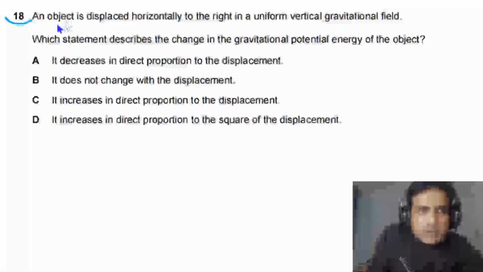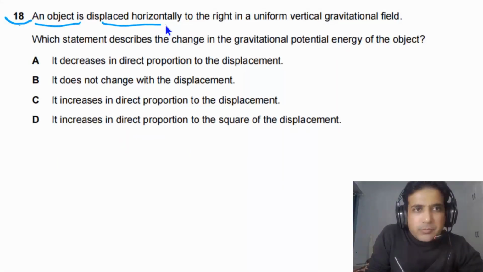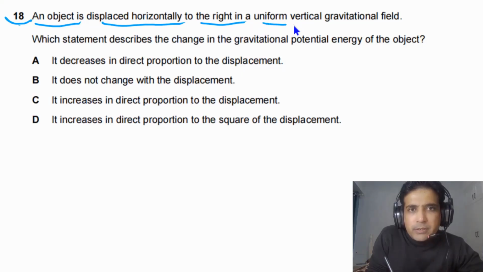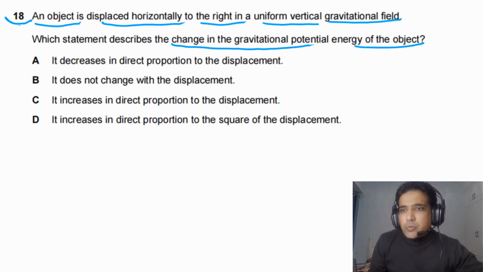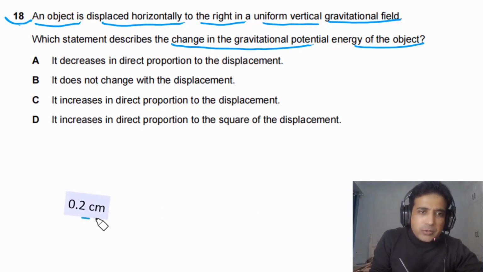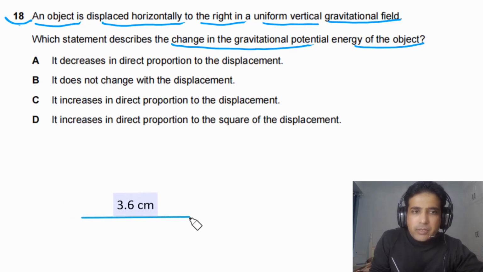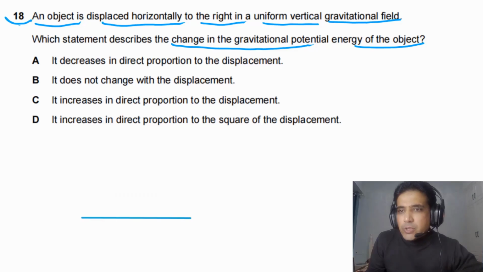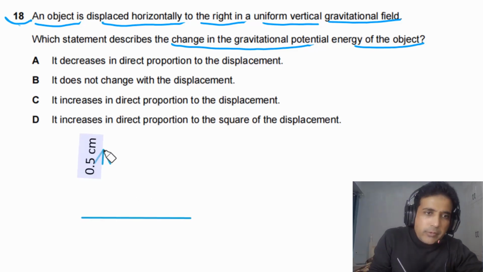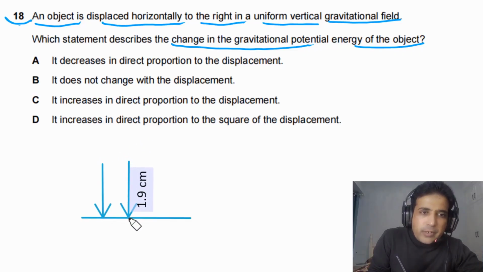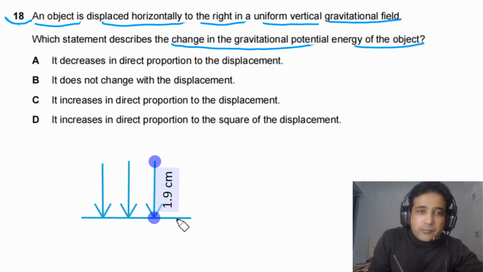For question number 18, it is given that an object is displaced horizontally to the right in a uniform vertical gravitational field. Which statement describes the change in the gravitational potential energy of the object? First of all, we can draw a ground. Imagine that this one is the ground. We can draw some arrows to show the direction of the gravitational field. This gravitational field is uniform, and it is vertically downwards.